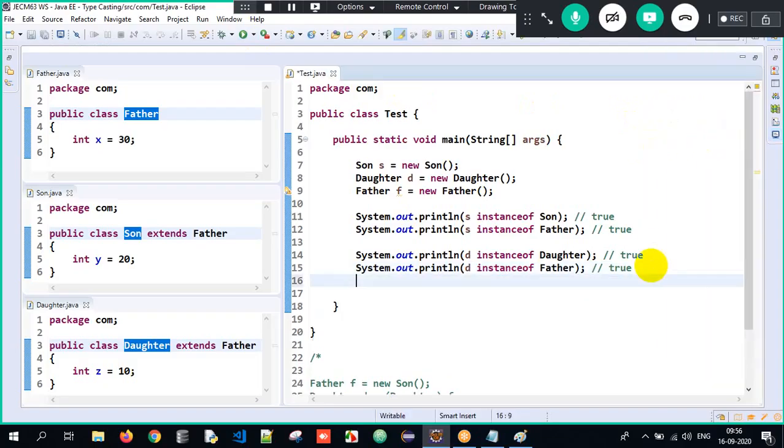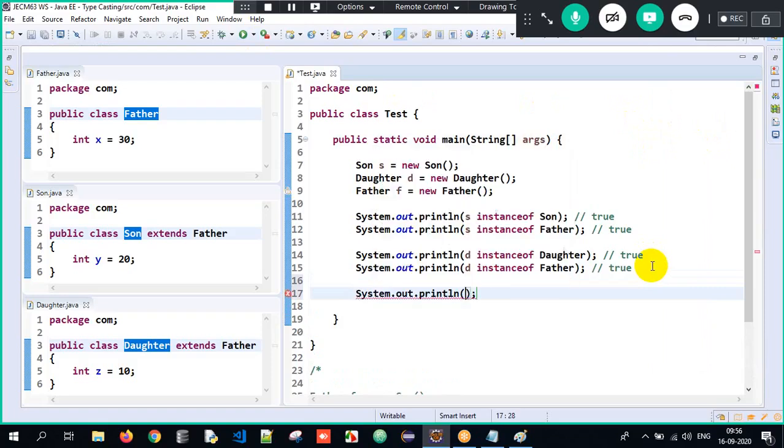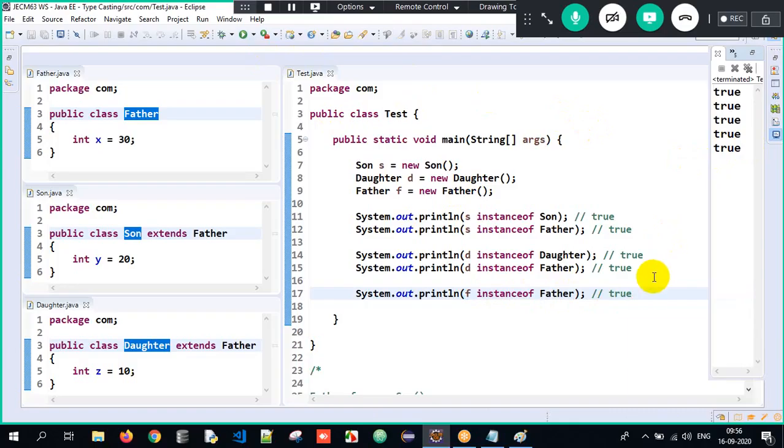Now similarly over here, apply common sense. F instance of father here. What should be the output? F is nothing but the father object. Is the father object instance of father class? Is it having the properties of father class? Obviously, it should be true here. Father object will have the properties of father. The output will be true again.